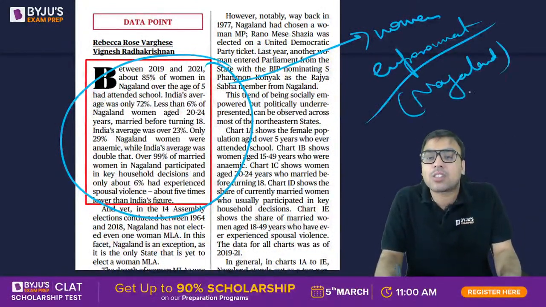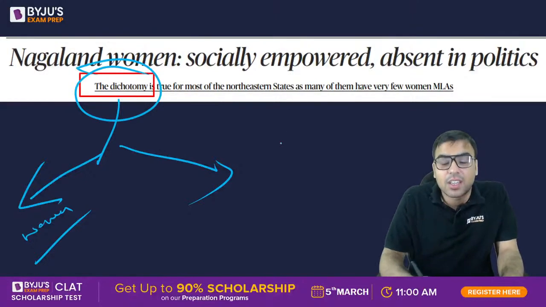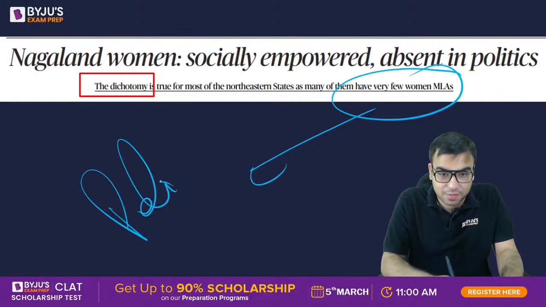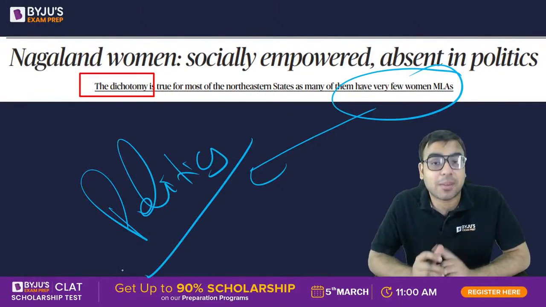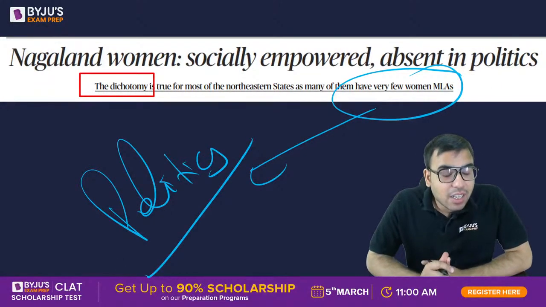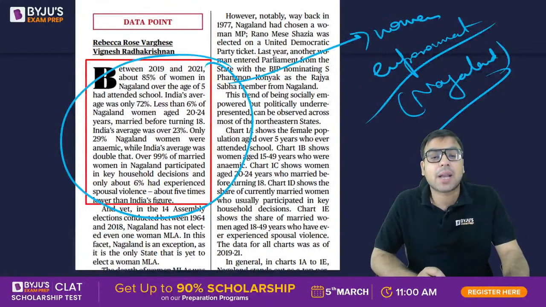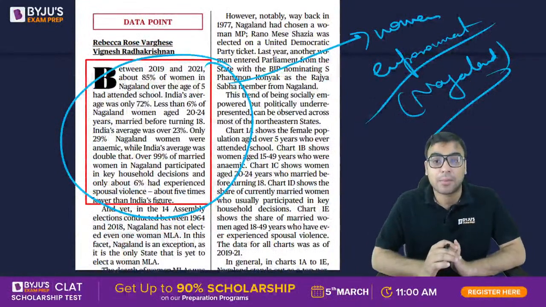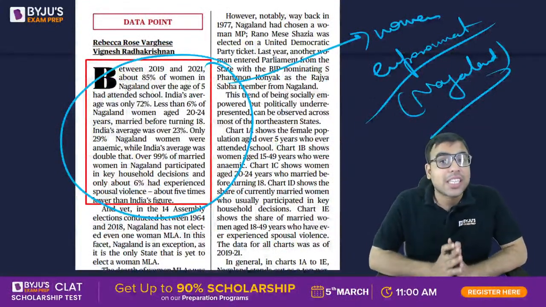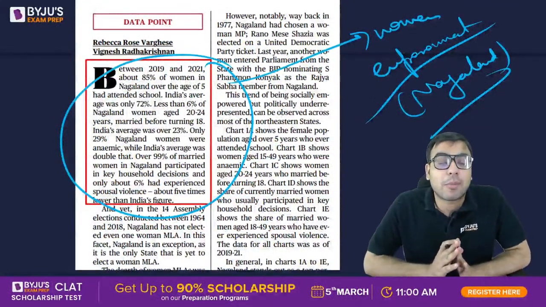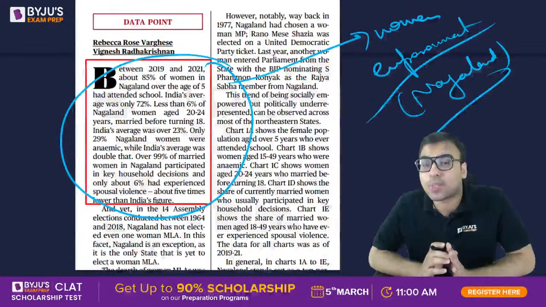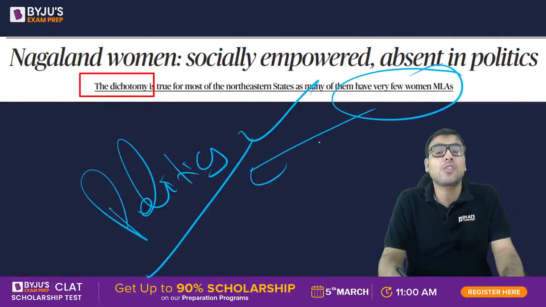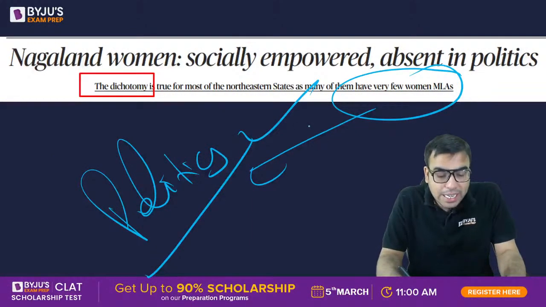But still the author is saying dichotomy. Dichotomy, why? Because there are very fewer women MLAs, so they are not in politics. ये सब बात सही है कि एजुकेशन में ज्यादा अच्छा हाल है, so there is very less domestic violence comparatively. Of course, they are more participative in decision making. The anemic women are very less. So these are the things which show that yes, women are at a better position in Nagaland, but they are not participating in politics. There are very few MLAs who are women in Nagaland and all.